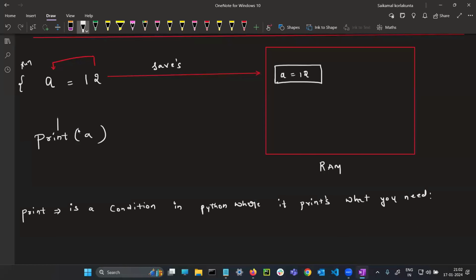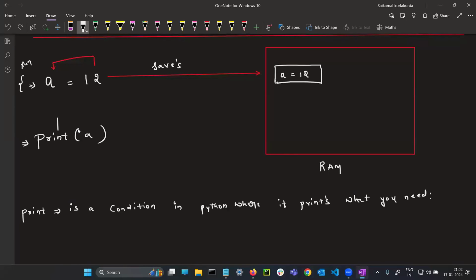For example, see, I am writing print A. Guys, see, in here you are giving the 12 to a variable A. It is saving in the memory. In the next line, what you are doing? Print A. Print is nothing but just to print in front of you, to print the output in front of you.